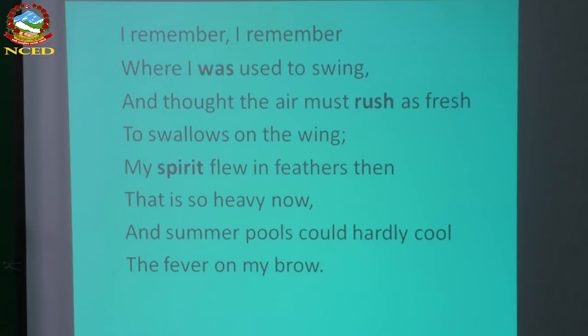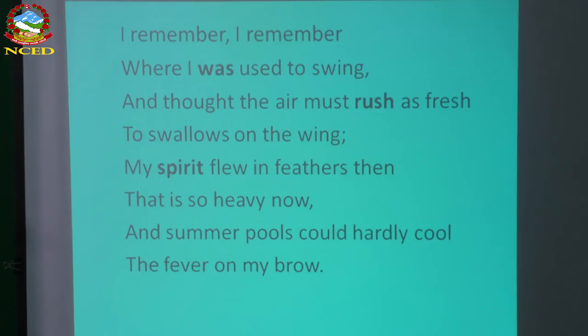It means he enjoyed swinging. "And thought the air must rush as fresh to swallows on the wing." Swallows on the wing means the birds flying. While the speaker used to swing, he felt that the air might have rushed, like the air rushing into the beaks of swallows while flying.